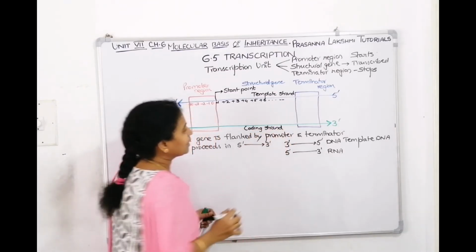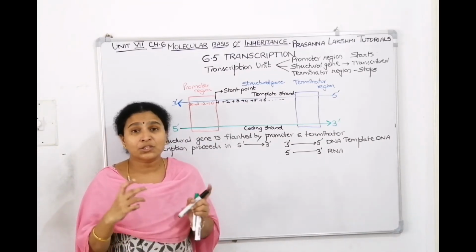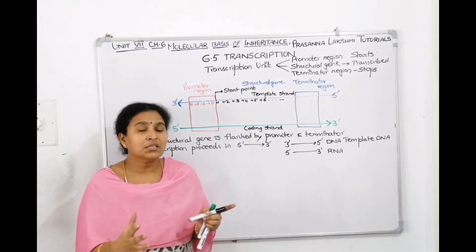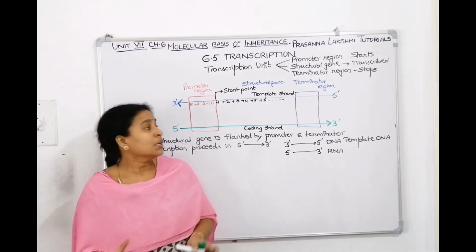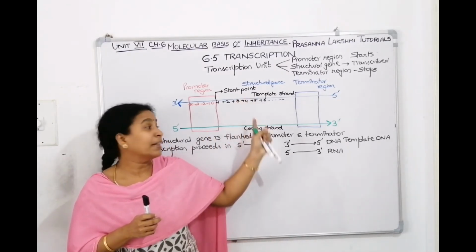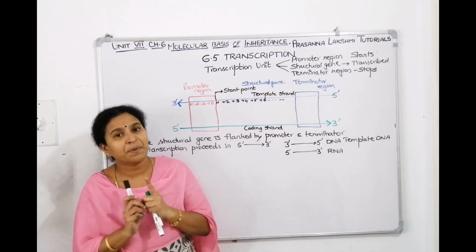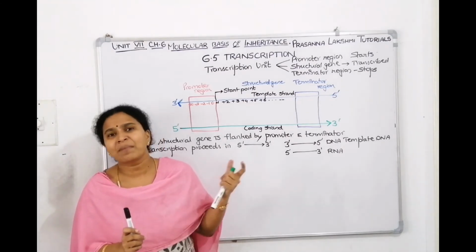Even though it is not participating in transcription, when RNA polymerase comes and does transcription, what happens to the coding strand? The coding strand gets displaced and comes out. So when the RNA polymerase reads the template strand, the coding strand is displaced. That means it is not participating in transcription. But then why did they give it the name coding strand?